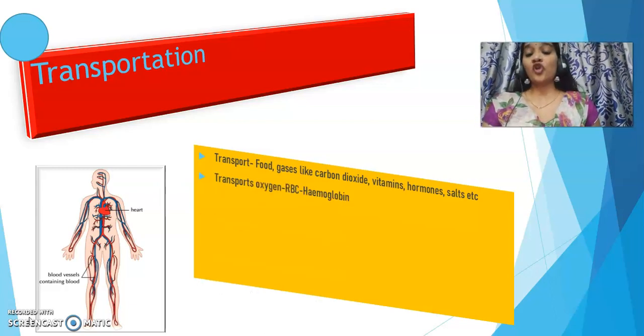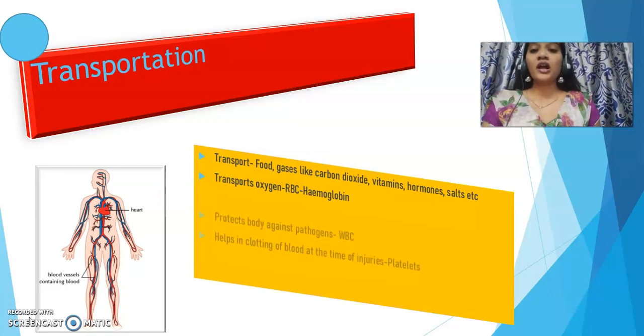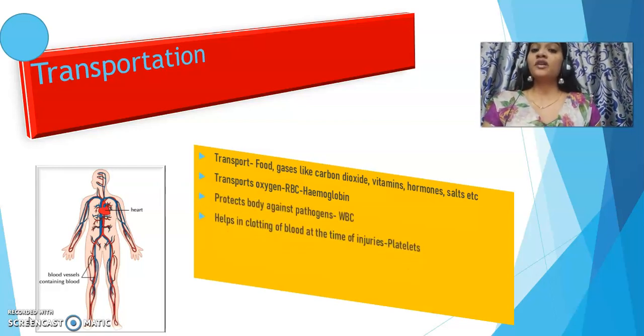Now the blood, whose main component is RBC, the RBC is red in color because of hemoglobin, and carries oxygen. When you are breathing, the oxygen is carried from the lungs to different cells of the body with the help of this RBC. Now the WBC protects our body from different pathogens. And the platelets help in preventing the loss of blood at the time of injuries by clotting the blood. So these are all the important functions of blood or the transport system in the animal body.